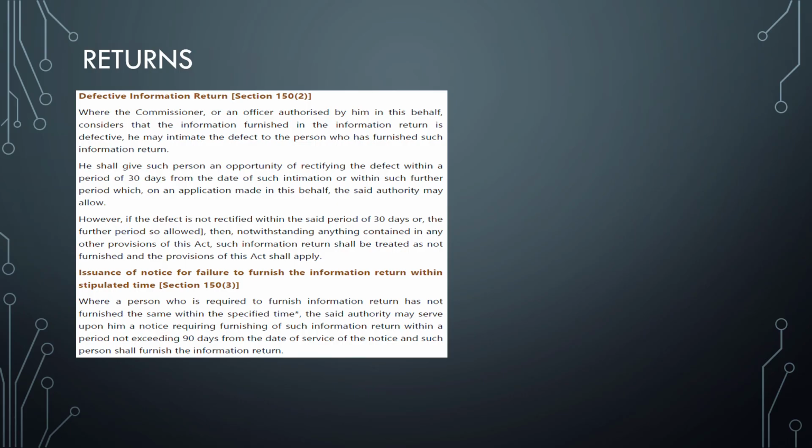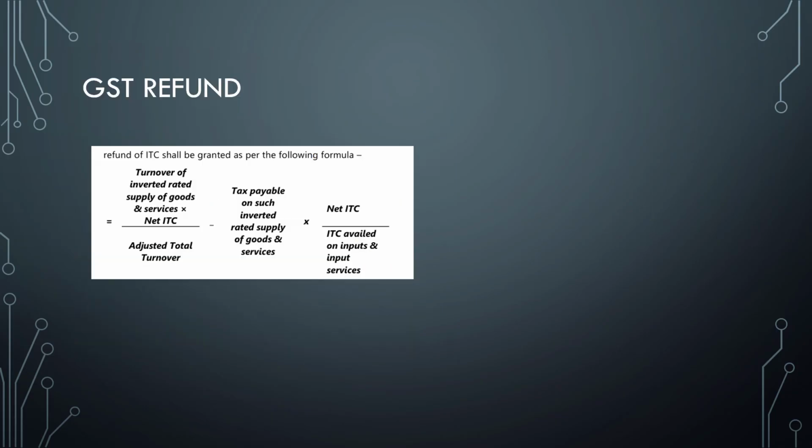So next one is defective return, defective information return, section 150 talks about it. A commissioner will give a person an opportunity of rectifying the defect within 30 days of the date of intimation. However, if a person who is required to furnish information has not furnished it, the authority may serve upon a notice requiring such information within a period not exceeding 90 days. So for section 150, two numbers you should keep in mind. One is 30 days, another is 90 days.